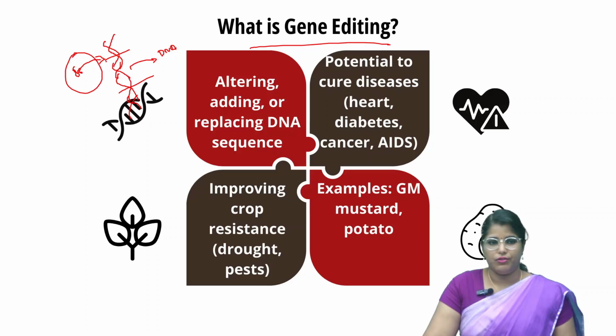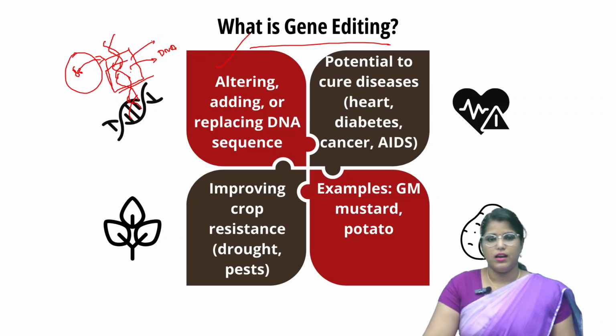For example, if there is a part of DNA that is causing a disease or illness that passes through generations, those DNA fragments will be removed by gene editing. This is what gene editing actually means. It alters, adds, or replaces DNA sequences, so it helps in preventing the transmission of diseases to the next generation as well.